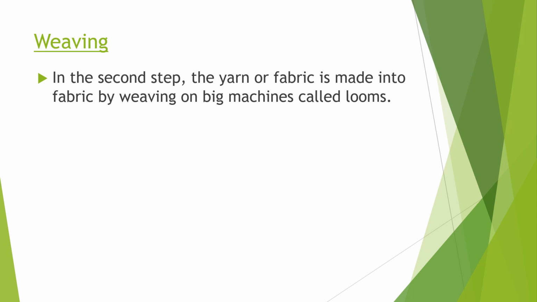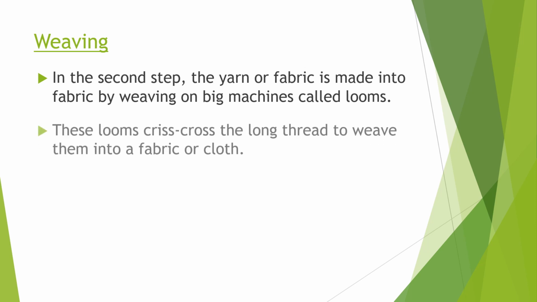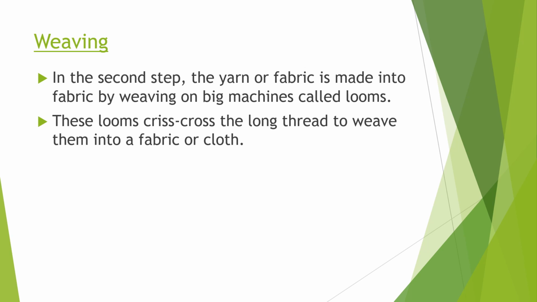In the second step, the yarn is made into fabric by weaving on big machines called looms. These looms crisscross the long thread to weave into a fabric or a cloth.